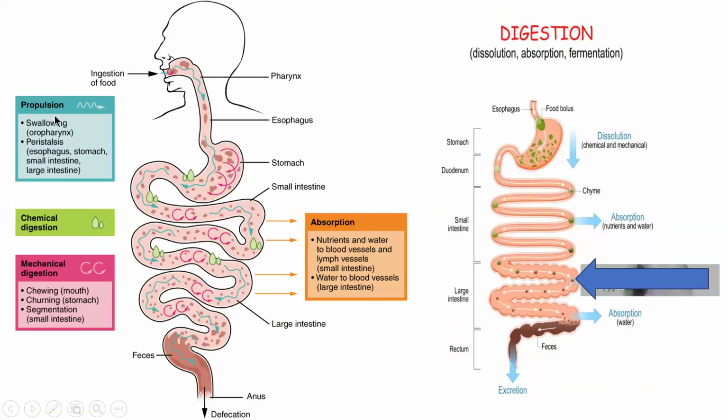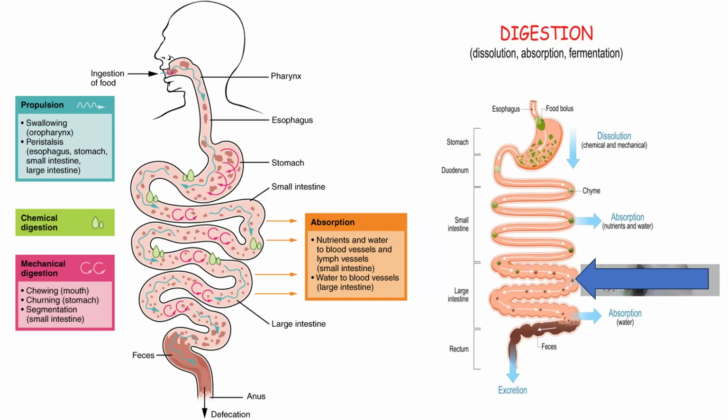So in ingestion and propulsion, swallowing in the oropharynx and peristalsis, muscular movement take place. The bolus moves from the mouth to the esophagus to the stomach, and from the stomach to the small intestine to the large intestine. These processes involve chemical digestion and mechanical digestion. Chemical digestion involves acids and different types of enzymes. Mechanical digestion is chewing, churning, and segmentation, meaning it is digested mechanically. This takes place in the small intestine.